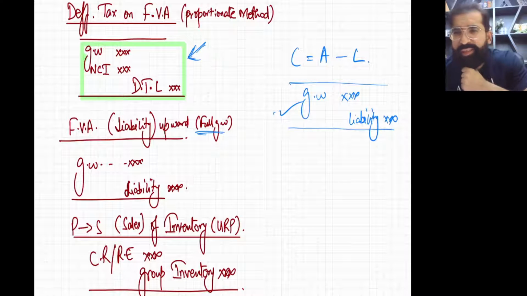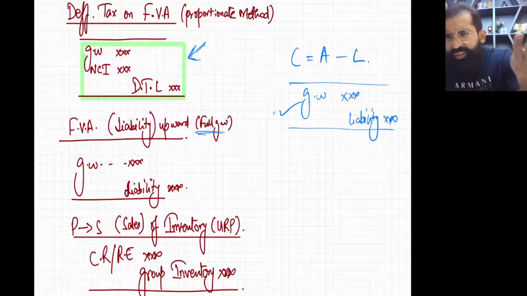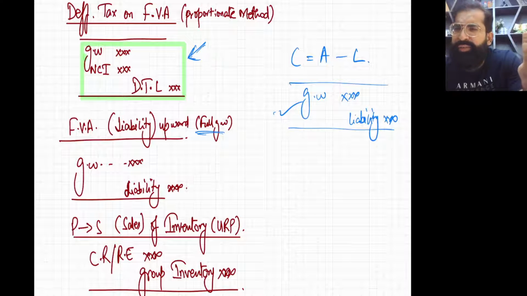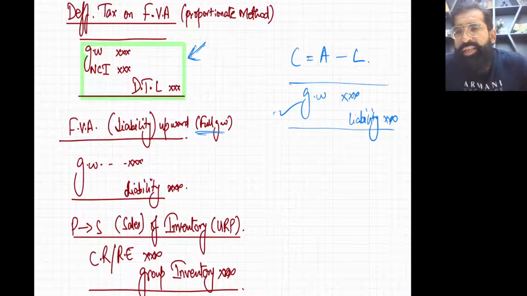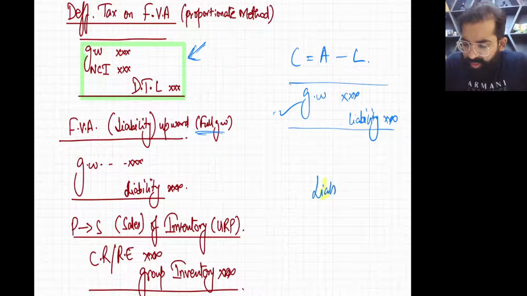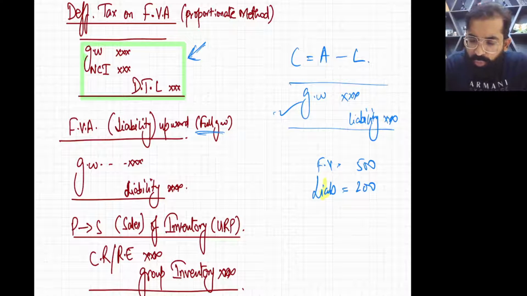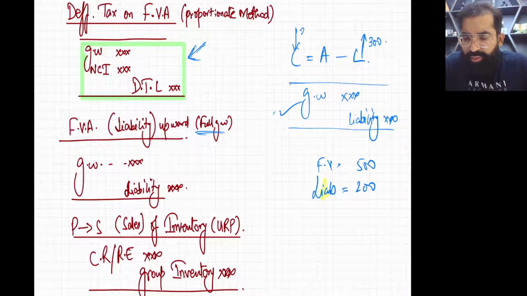See, just like fair value adjustment assets, we should do fair value adjustment liability. And yes, we have just done the deferred tax on revaluation, which is basically a fair value adjustment liability. So if, for example, there is a liability which is not at fair value, the book value of the liability is 200, but the fair value of the liability is 500. So now you will be increasing your liability by 300. So liability will go up and your net assets will go down. So you have to make the entry like this.